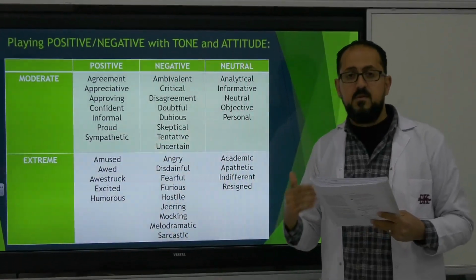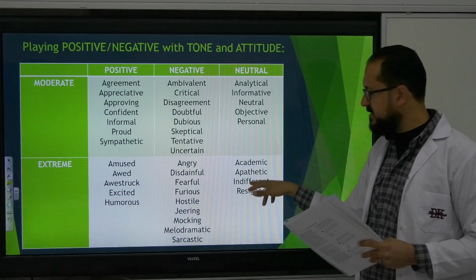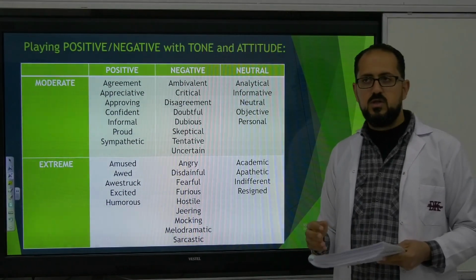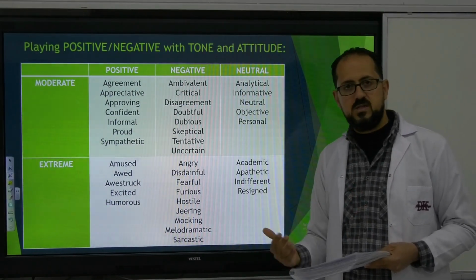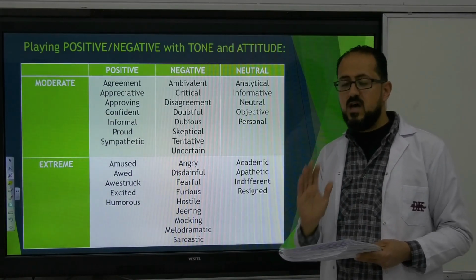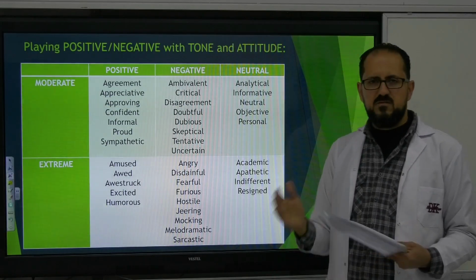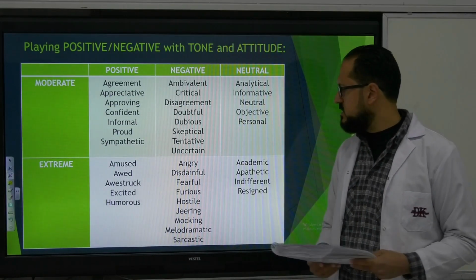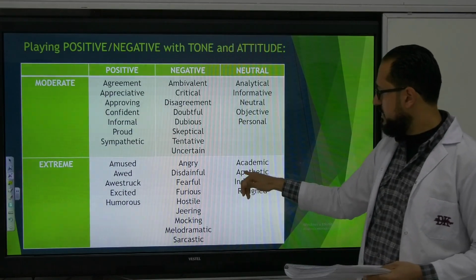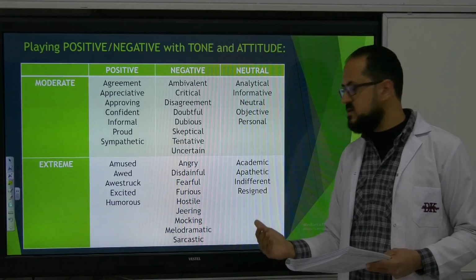We have apathetic, which means the same thing as indifferent, which means that you are not interested, you are not concerned. Again, I told you the author could not have this kind of emotion, to be indifferent about his text. This is incorrect. So apathetic and indifferent mean uninterested, unconcerned.